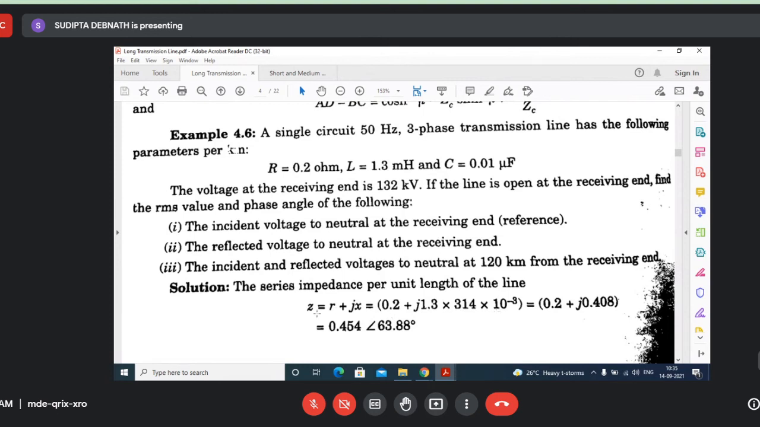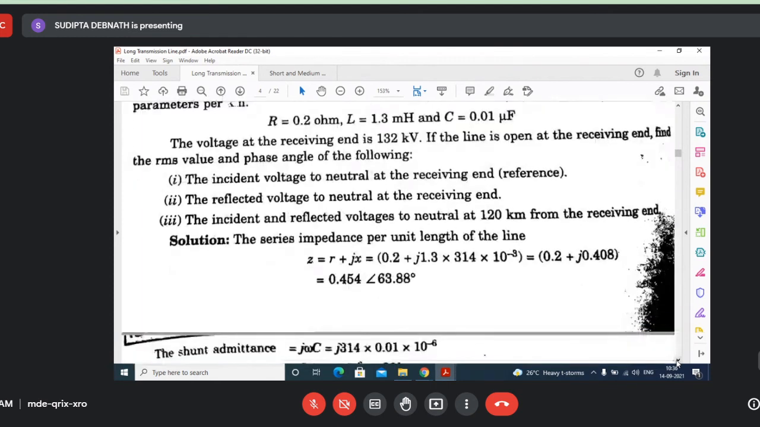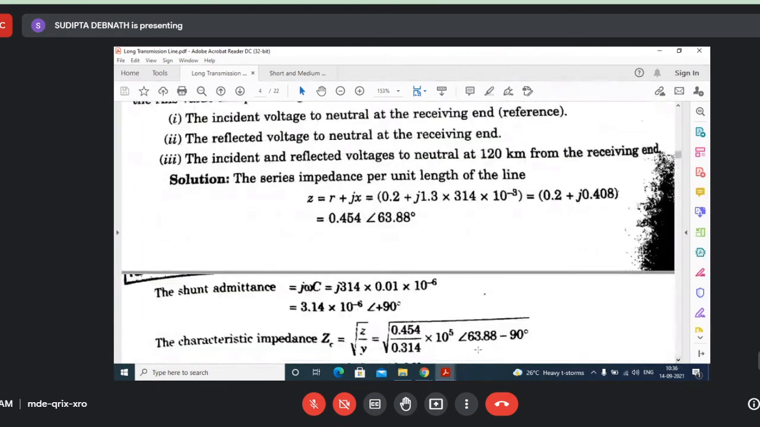So you find out the impedance per unit length. It will be this one. Don't forget to write the unit. Always write ohms, so you can write ohms per kilometer. And the shunt admittance also is this one per kilometer. Don't forget to write j because it is 90 degrees. If you don't use these j values, you'll get a completely wrong answer.